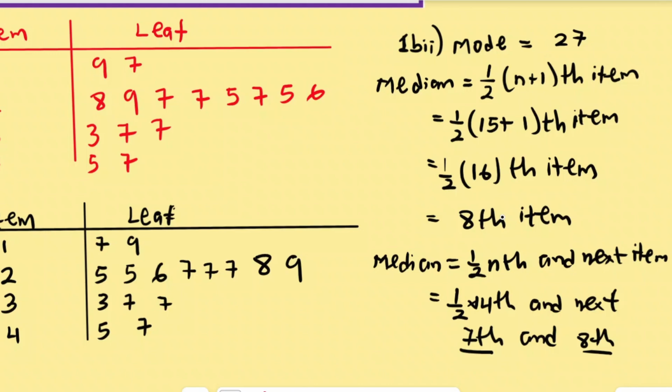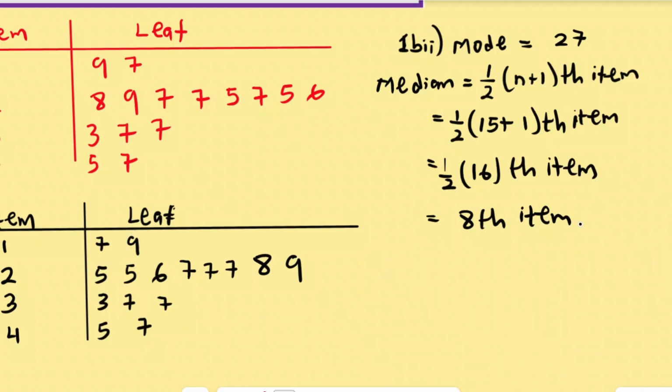So now let's go and look for this number. Remember, this 8 here is not the median that we are talking about. So let's go and look for that particular number. Let me clear this out from here. From this data, we are going to look for the 8th item. So let me start. This is the first item, the second, the third, the fourth, the fifth, the sixth, the seventh, and the 8th. So that's the 8th item. Get it? So the 8th item corresponds to this one. So that's going to be 27. So this implies that the median is equal to 27.